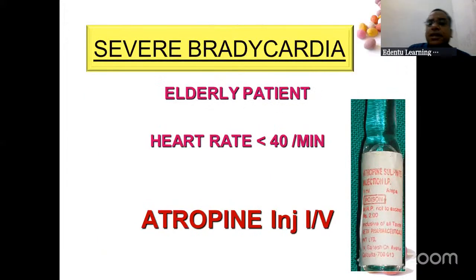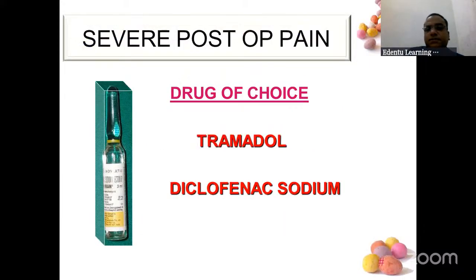Next is bradycardia. If the heartbeat is coming down, in elderly patients, and heart rate is less than 40, then atropine injections can be given. And if required, atropine can also be given directly as an intracardiac injection.